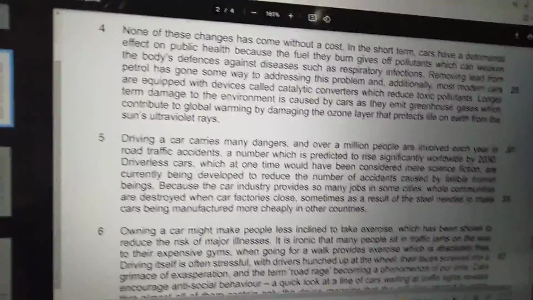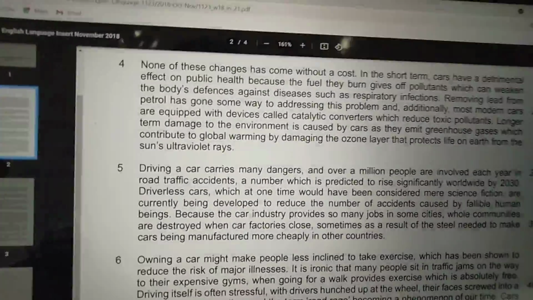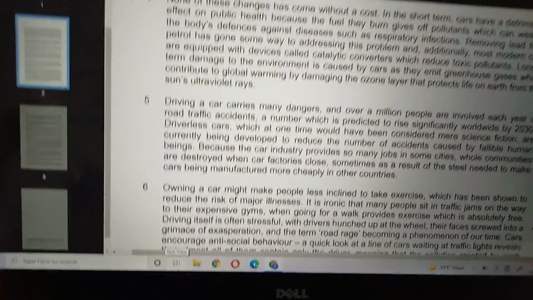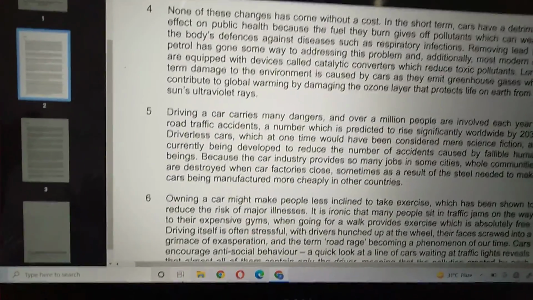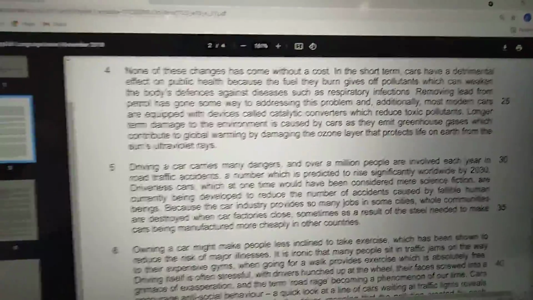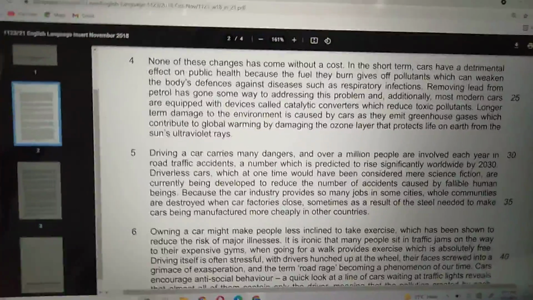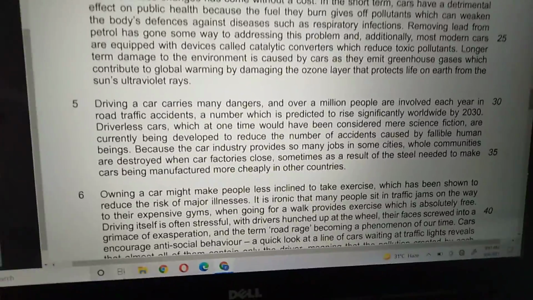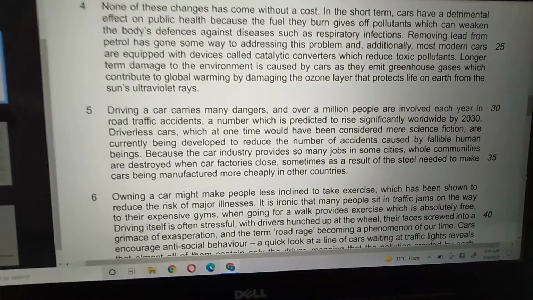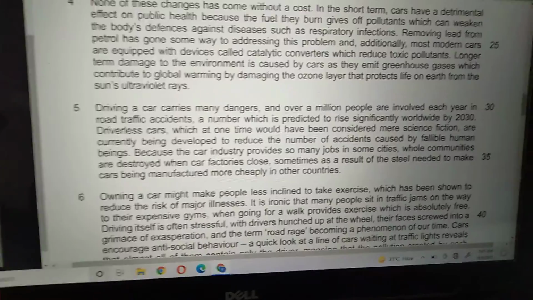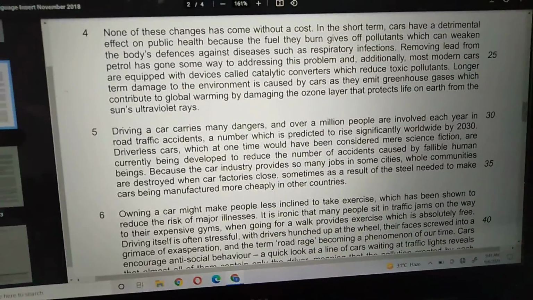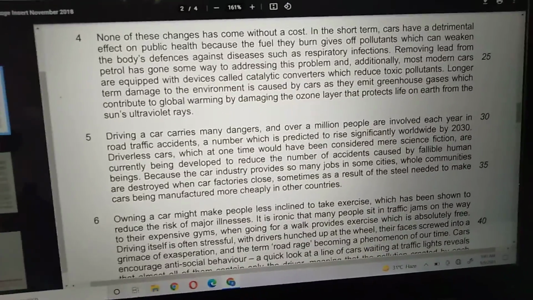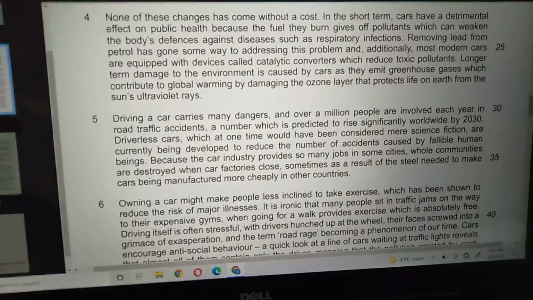So bache, so far how many disadvantages have we read? We have read that it gives off pollutants which is harmful for human health, and it weakens the human defense system, which in turn causes respiratory diseases. The second one we talked about, that it is emitting greenhouse gases, which is harmful because it is increasing global warming, and which is affecting the ozone layer, and definitely when the ozone layer becomes damaged, it would be quite difficult for all kinds of life to survive on earth.